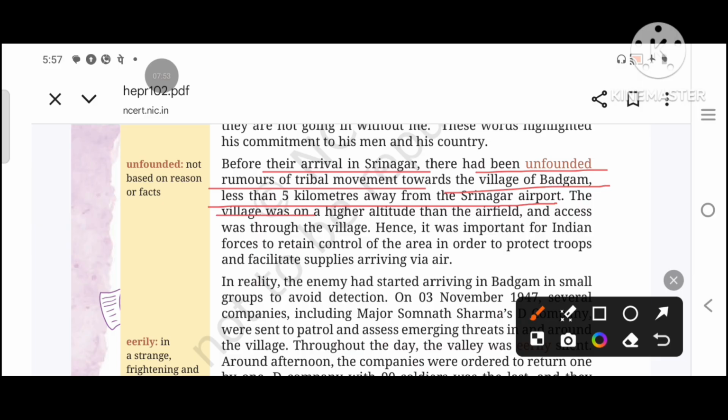The village was at a higher height than the airfield. The access was through the village, so they could reach there through the village. Hence, it was important for Indian forces to retain control of the area in order to protect troops and facilitate supplies arriving through air. They had to take control of that area.